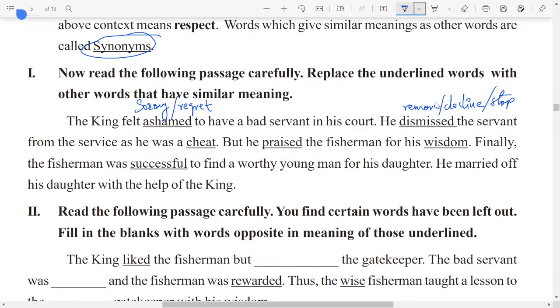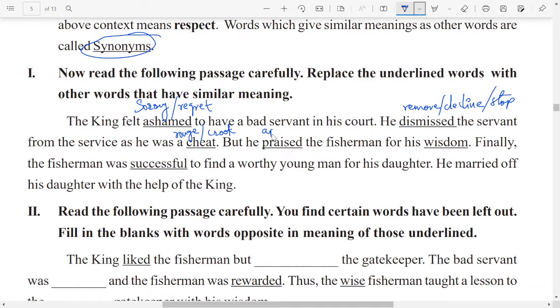Dismiss means removing someone from the service. Next one, cheat. He was a cheat. Cheat in the sense he was a cheater. So cheat, both we have verb and we have noun. Okay, so which one can we use here? One meaning is we can go with rogue. Cheat is someone who is rogue, or you can also go with the meaning of crook. Okay, next up, praised. What is the meaning of praised?